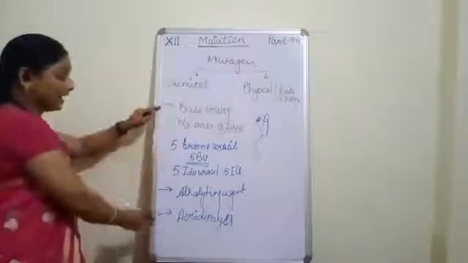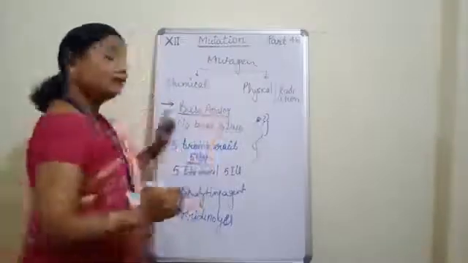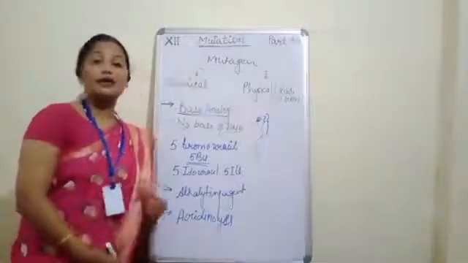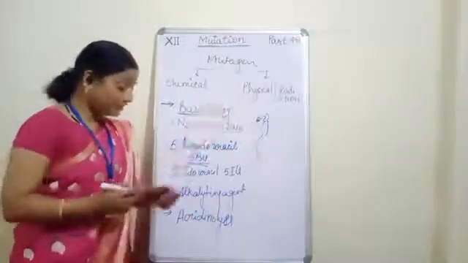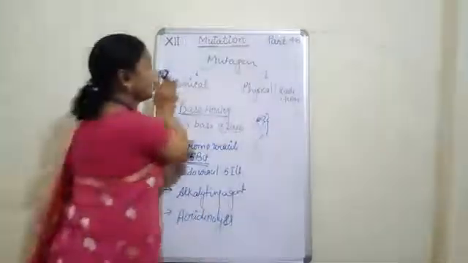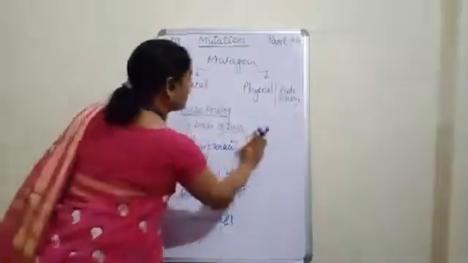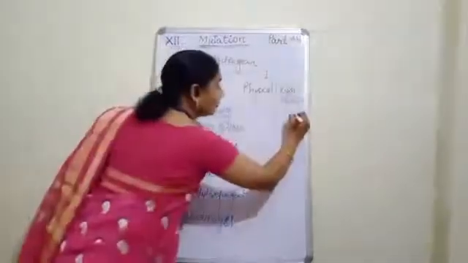All these are the three types of chemical mutagen which can affect the chemical composition of the gene. Then we come to the second, and the second is physical or radiation.